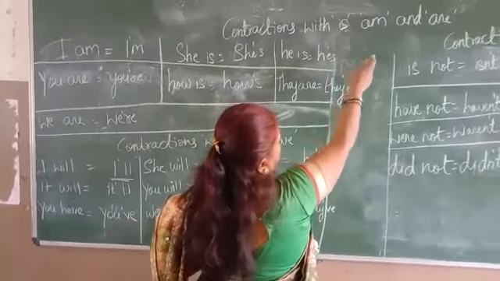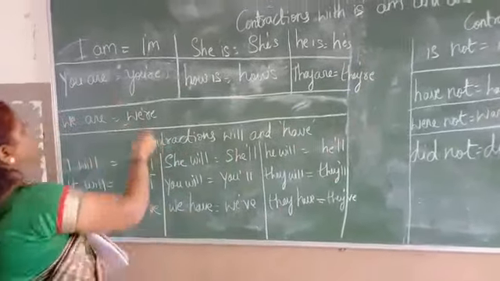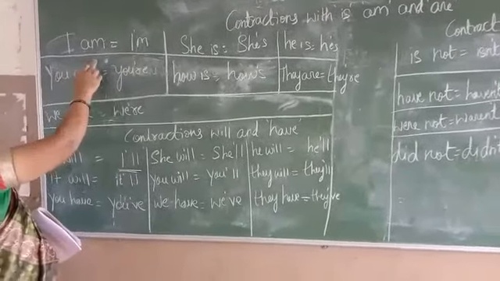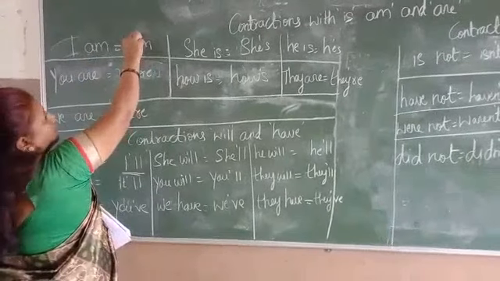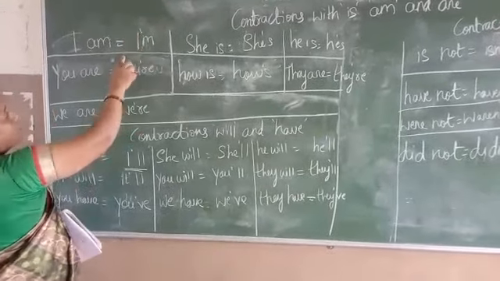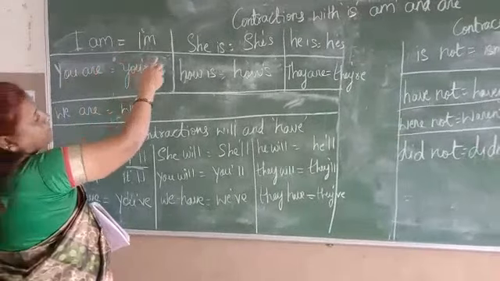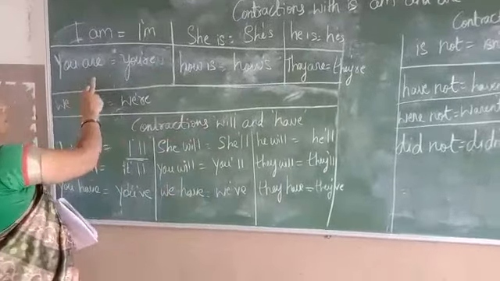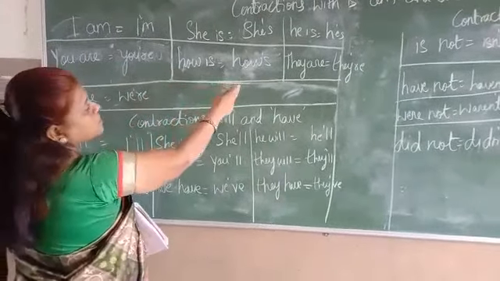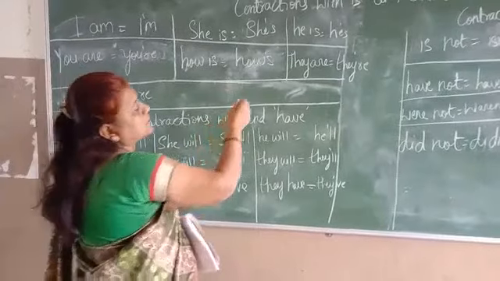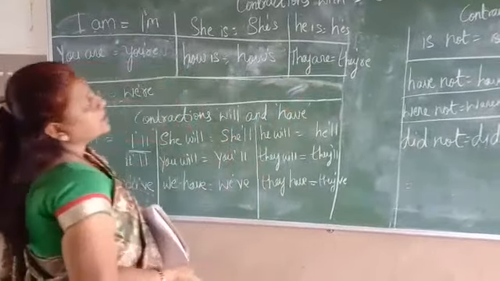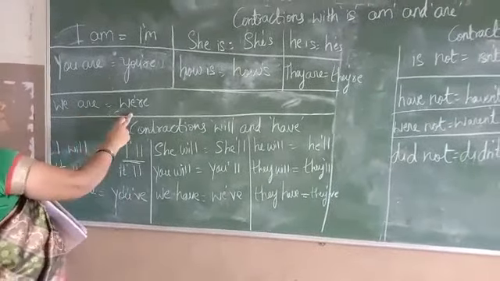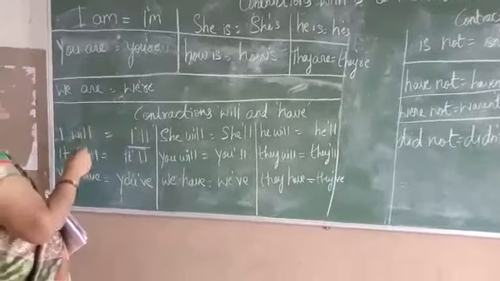Contractions with is and are. Let me start. I have to pronounce this: I am, I'm. Here is the apostrophe mark. This is called the apostrophe mark. She is, she's. He is, he's. You are, you're. How is, how's. How's your father? How's your mother? They are, they're. These are the apostrophe mark contractions. We are, we're. Where is, where's. These are the examples for this.